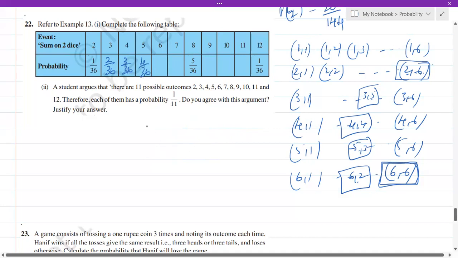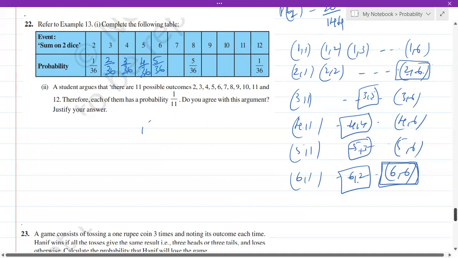Now coming to 6. Now let's see the cases. 1 comma 5 is a possible thing. If 1 comma 5 is possible, that is, if you add, you get 6. 5 comma 1 is also possible. Okay. The next thing is 2 comma 4. If 2 comma 4 is possible, then 4 comma 2 is also possible. Then 3 comma 3. If you add 3 comma 3, you get 6. Then 4 comma 2 is already done. 5 comma 1 is also done. So therefore, how many cases we have got? 1 2 3 4 5. So it is 5 out of 36. So similarly, you can try out the other things and you can fill up the table.